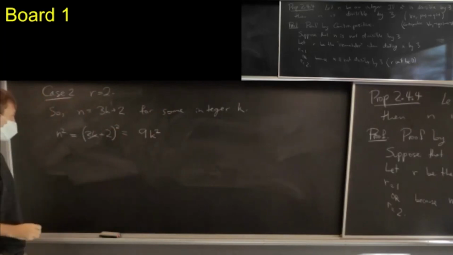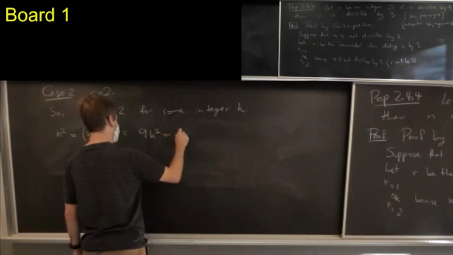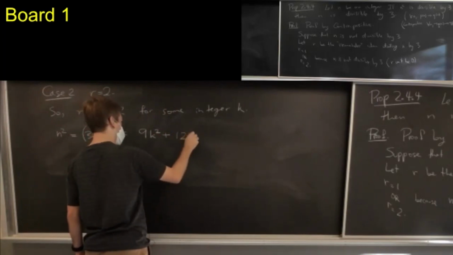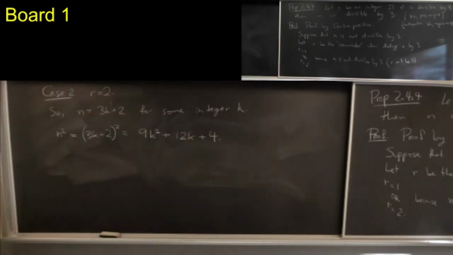So I should get 9k squared plus, am I right, 12k plus 4. It's maybe not as obvious as the previous case what to do next. Any thoughts?